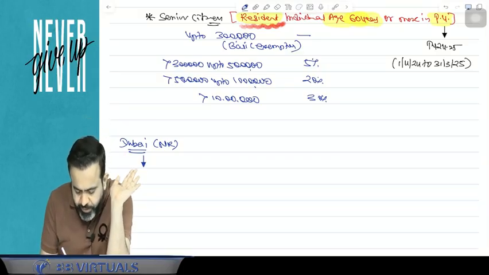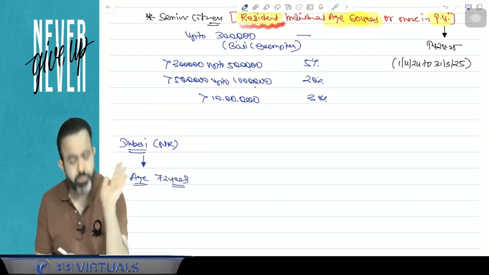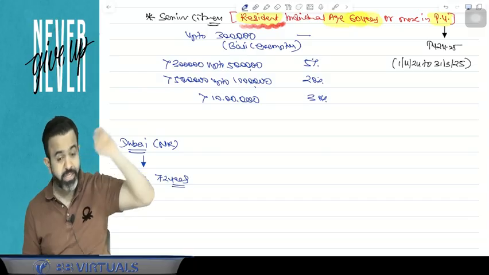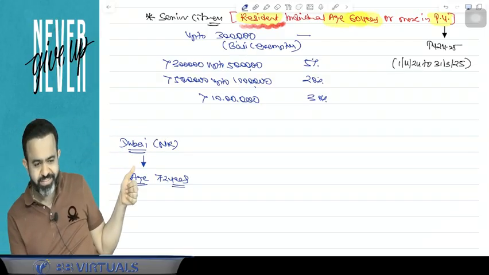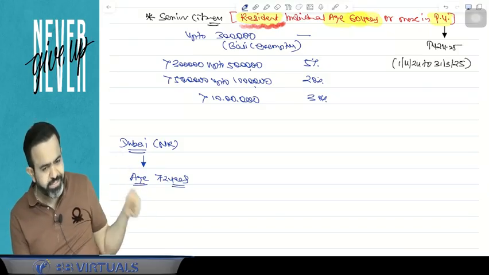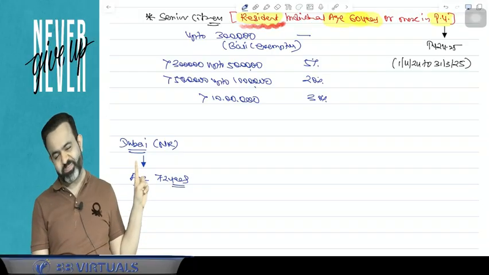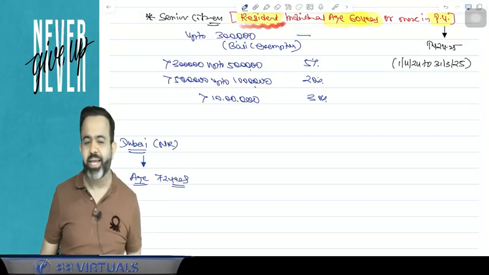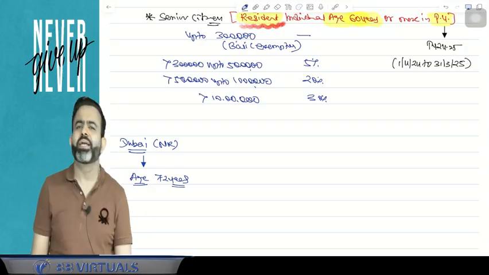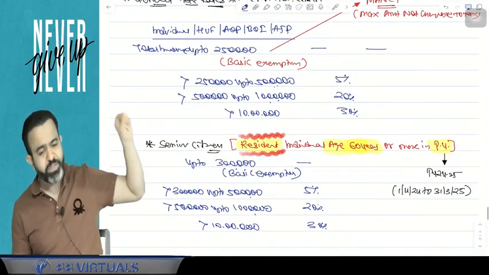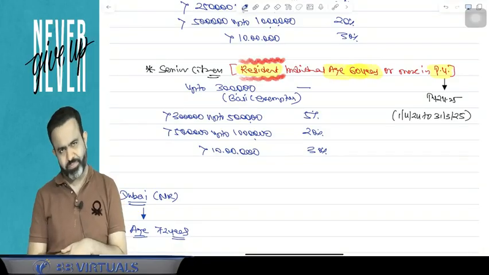Now guys, suppose this person's age is 72 years. But he is a non-resident, staying in Dubai. His age is 72 years, then also that person is not a senior citizen. Suppose that person is having any income from India, then the 2,50,000 tax rate is applicable. That 3 lakh basic exemption is not available.